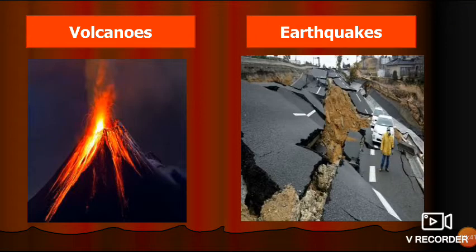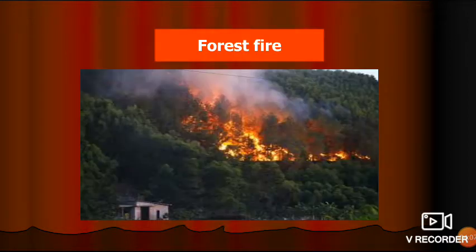Volcanoes, we are seeing that sometimes there is eruption of volcanoes, and these are not fixed. It may occur and it may not occur. That's why there is no regularity. That's why this is an example of irregular change. Earthquakes are also not regular. It may occur. This is a natural calamity. So these are examples of non-periodic changes.